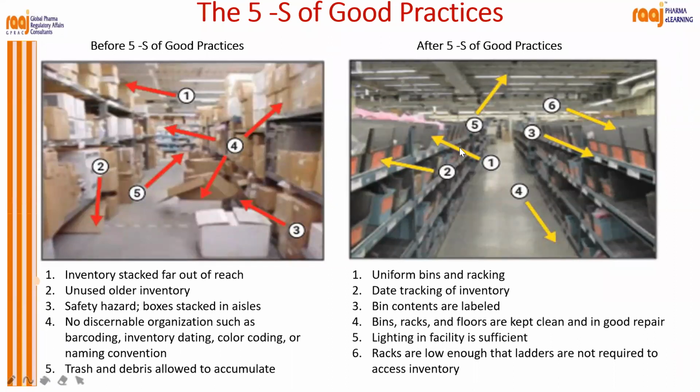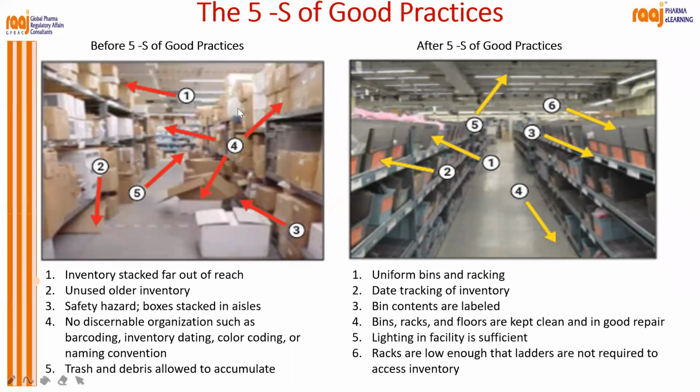Look at the right side. After 5 S, uniform bins and racking, date tracking of inventory, bin content labeled. You can see all are labeled and properly stacked. Lighting in the facility is sufficient. Racks are low enough that ladders are not required to assist in inventory.